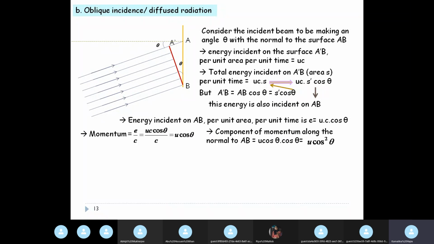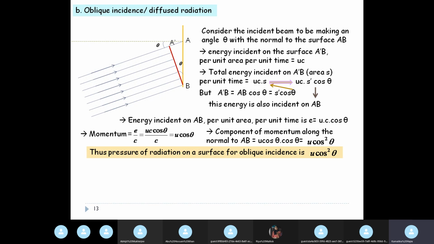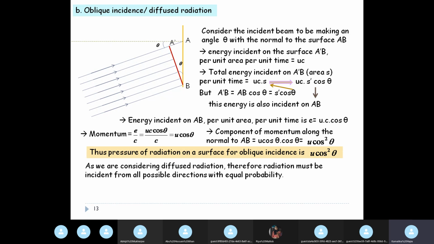So the component of the momentum along the normal to AB is UC cos theta into cos theta, so it will be U cos squared theta. This is the component of the momentum along the normal to AB, given by U cos squared theta. So the pressure of radiation on a surface for this incidence is U cos squared theta. Now, as we are considering diffuse radiation, radiation can be incident from all directions with equal probability.